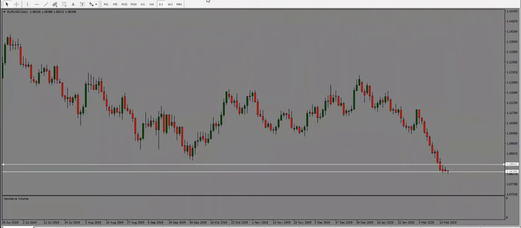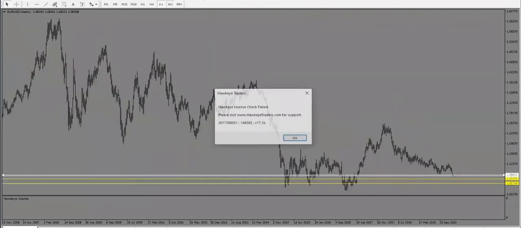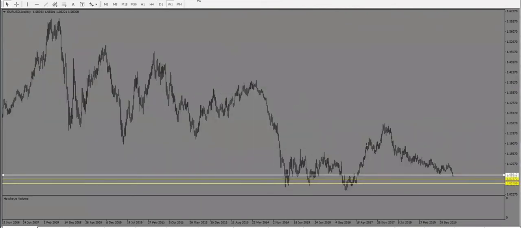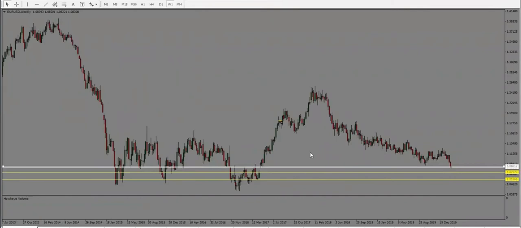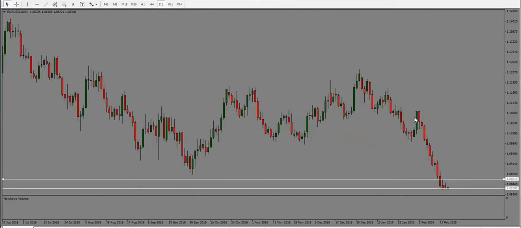So in terms of the Euro dollar, we have seen that price is into levels that we haven't seen for some time here. And looking back at these numbers, we are looking at 1.0720 as the next level. So bias here is bearish, but keep in mind that price has been dropping for so long now. So bias today is still bearish.